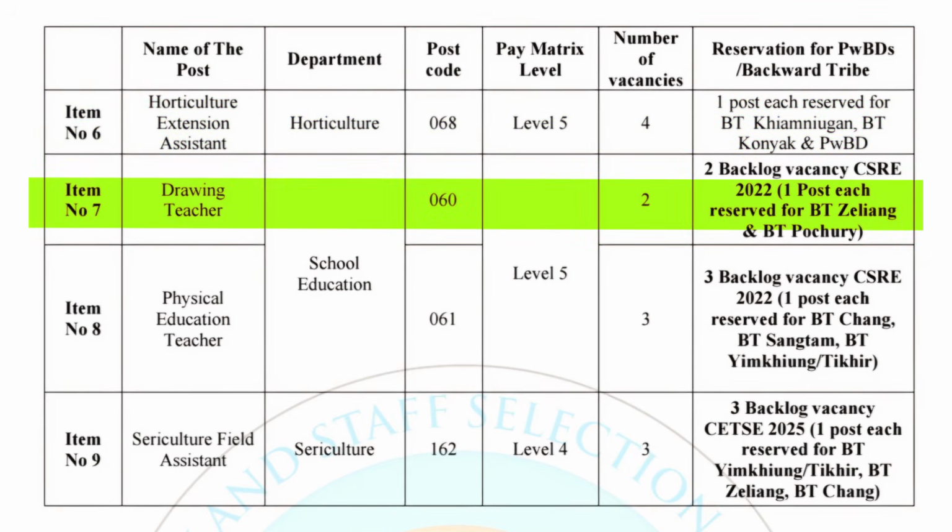Now for item number 7, Drawing Teacher under School Education Department. It falls under pay matrix level 5 and the total number of vacancy is 2, which is the backlog vacancy from CSRE 2022. 1 post each reserved for PT Ziliang and PT Puchuri.